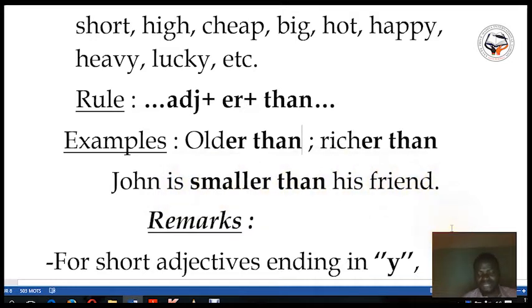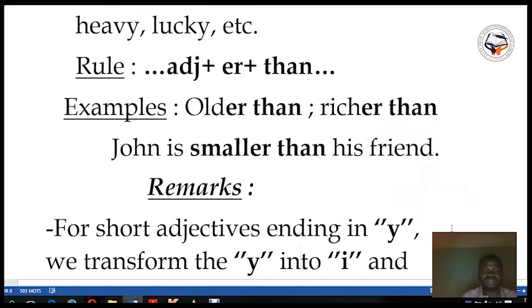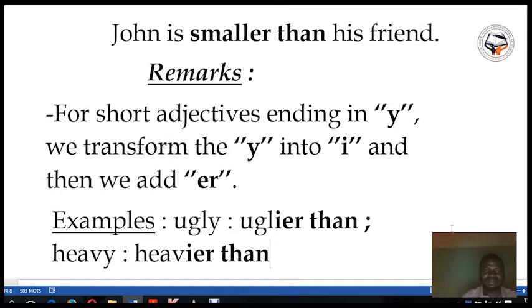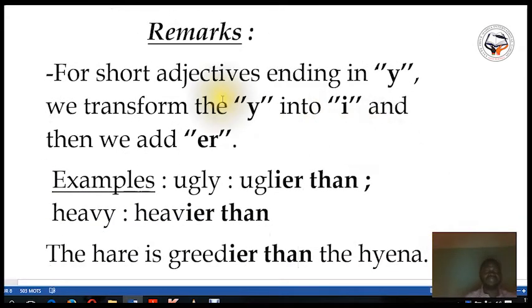In the comparative of superiority of short adjectives, there is a remark. Now we are going to see the remarks. You must notice that for short adjectives ending in Y, we transform the Y into I and then we add -er.